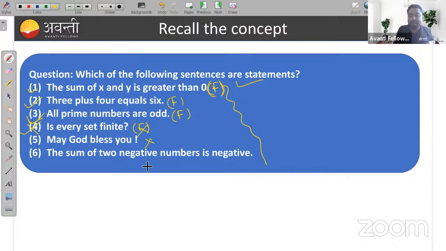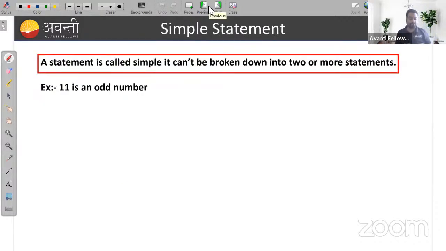The sum of two negative numbers is negative. Sum of two negative numbers is also negative. It is true and it is a mathematical statement. Is that clear? So this is all about your mathematical statement. Let's move to the important thing. Now we'll start with statements.